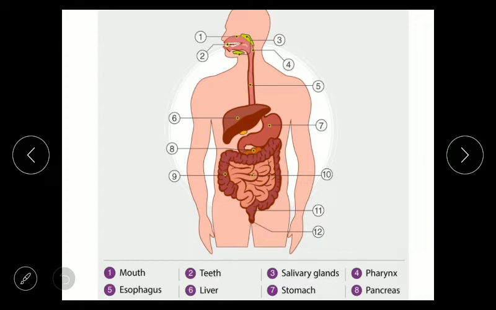And what are the accessory glands which are associated with the process of digestion? Here inside the buccal cavity we can see, in green color, the labeled salivary glands. Label number 6 is the liver, which is a gland, and label number 8 is the pancreas, which helps in the process of digestion. So three glands we can see: salivary gland, liver and pancreas.